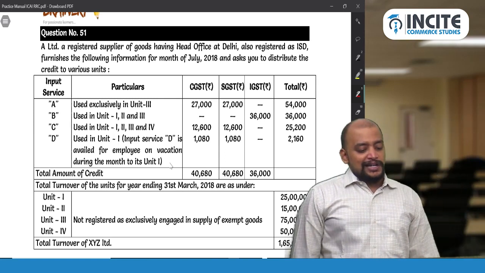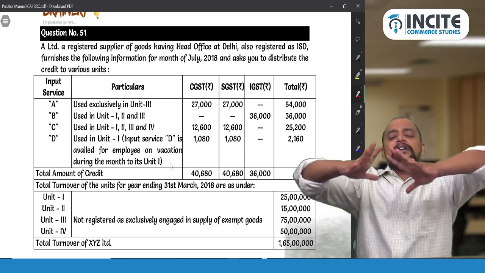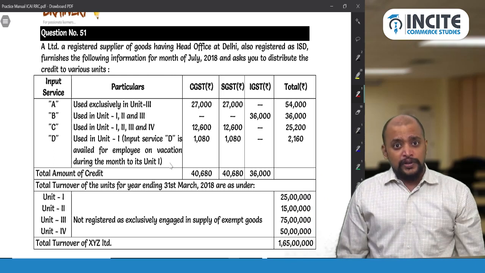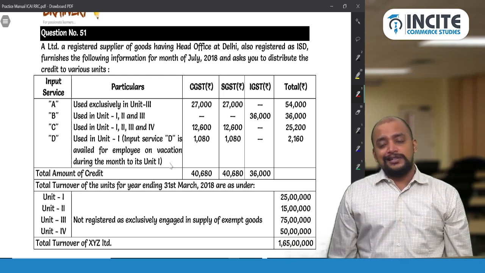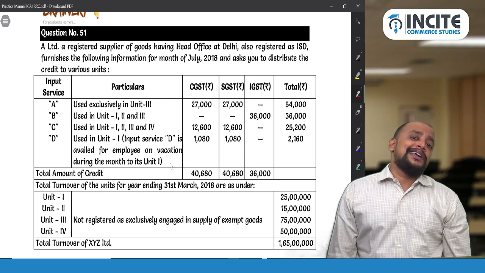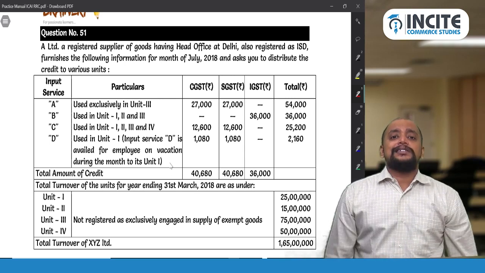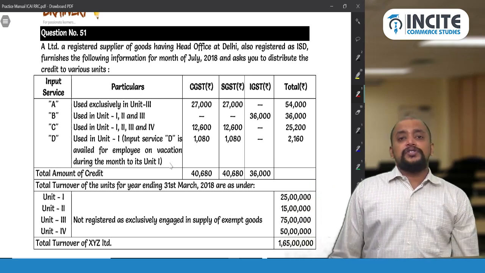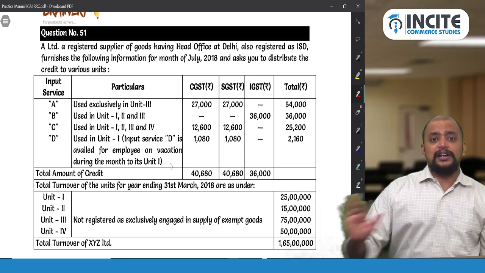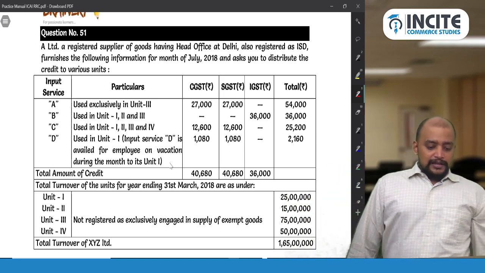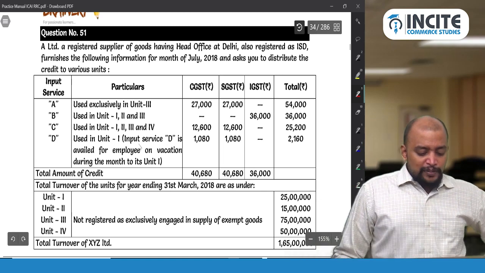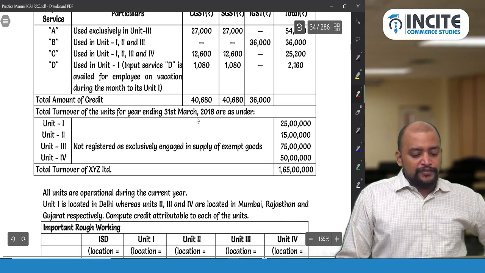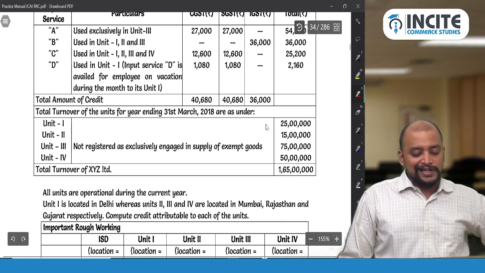So input service D is availed for employee vacation. Remember, even ineligible ITC or blocked ITC will also be distributed. So the recipient unit is not registered, sir. Distribute. The recipient unit is registered and engaged in exempted supply. Distribute. So as an ISD, everything you need to distribute. Now if it is a blocked credit, they will not take credit. And if it is used for exempted outward supply, they will not take credit. But the credit needs to be distributed. Then, therefore D will be given only to unit 1. Total amount of credit and total turnover of the units for the year ending 31st March 2018 are as under.